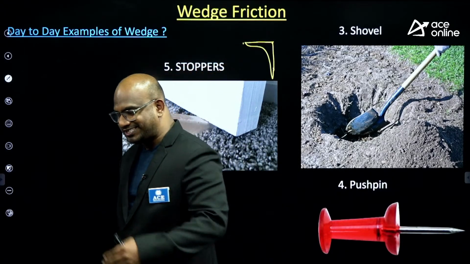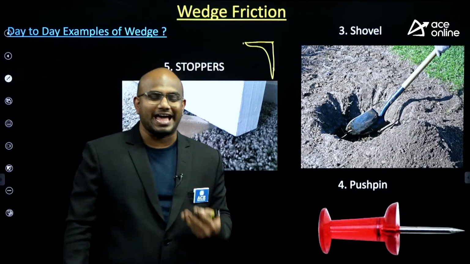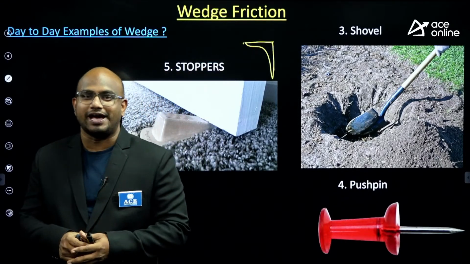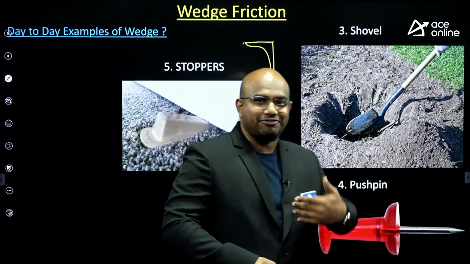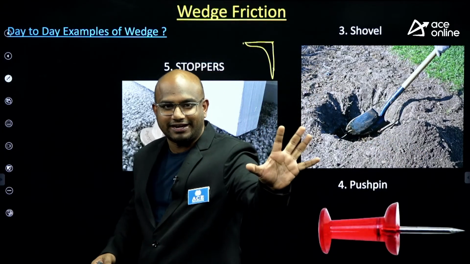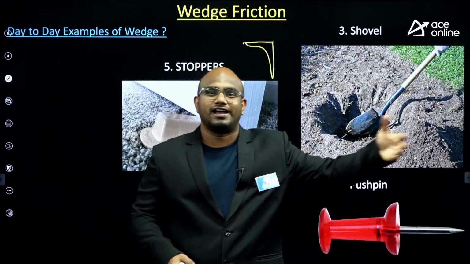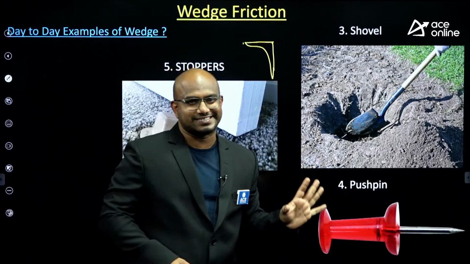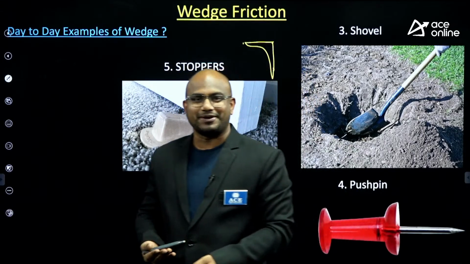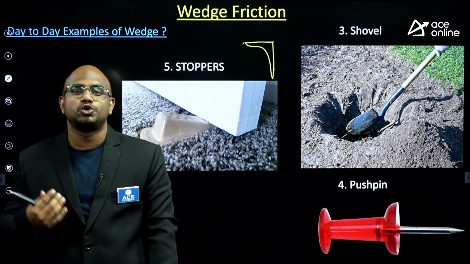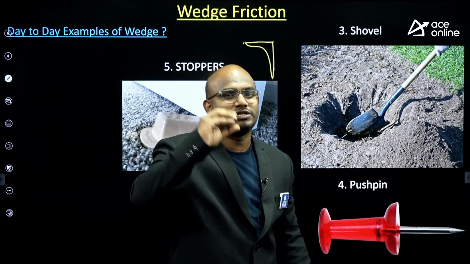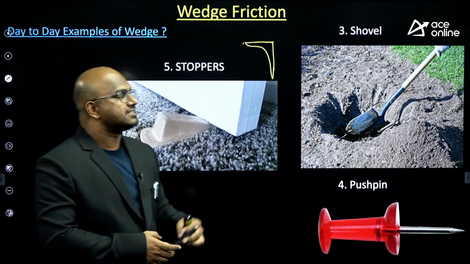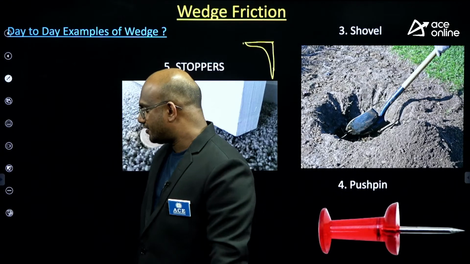You remember, during our childhood days, what is the best weapon we had when your friend is teasing or harassing you? I don't know about you, but for me, if some friend is harassing or teasing me, the only weapon is I used to bite him, in the school days. Don't take it wrong. This is the best weapon we used to have. The rear teeth are used to chew objects. The front teeth are used to bite and pierce something. Again, it is the wedge concept we use. Are you getting an answer, everyone?